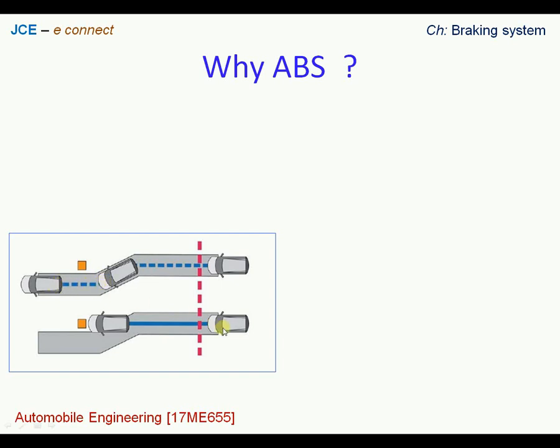On the other hand, we see one more car, as it steadily moves at a reasonably high speed, and the driver at the nth moment looks at a deviation in the road. Thereby he suddenly steers the wheel and he also applies the brake, just as in the first instance.